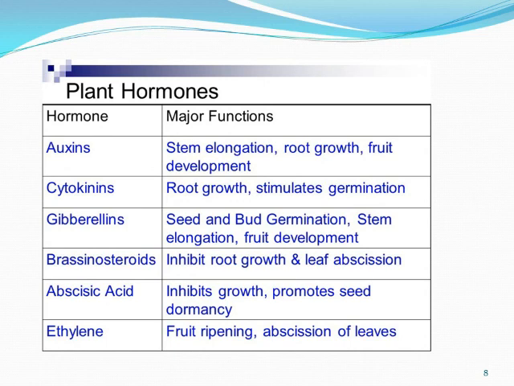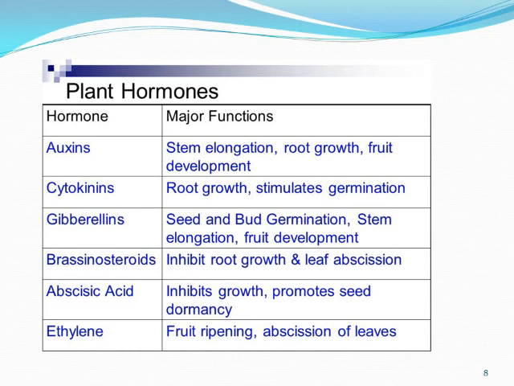They also help in breaking the dormancy of seeds and buds. They delay the aging in leaves. Cytokinins promote the opening of stomata and they also promote fruit growth. Then children, coming on to gibberellins. It is responsible for seed and bud germination, stem elongation and fruit development. Gibberellins are the plant hormones which promote cell enlargement and differentiation only in the presence of auxins. Gibberellins help in breaking the dormancy in seeds and buds. They also promote growth in fruits.